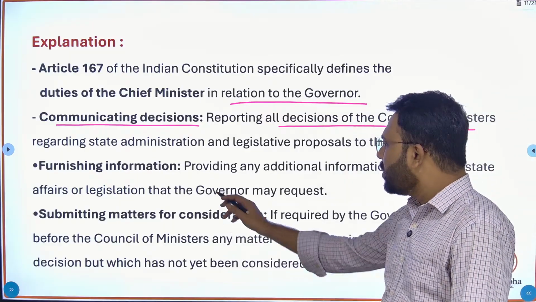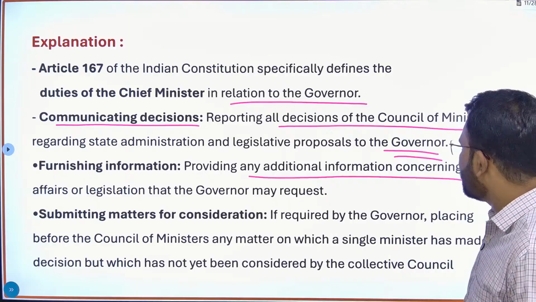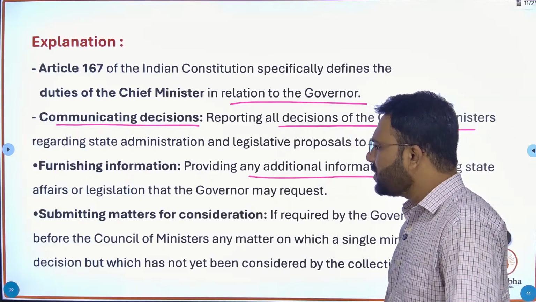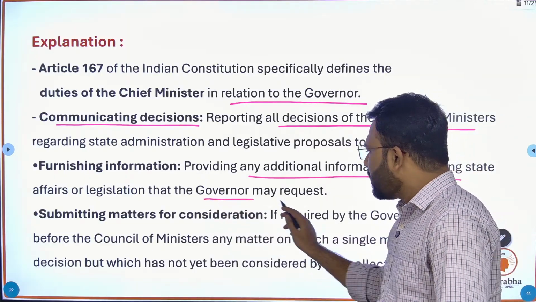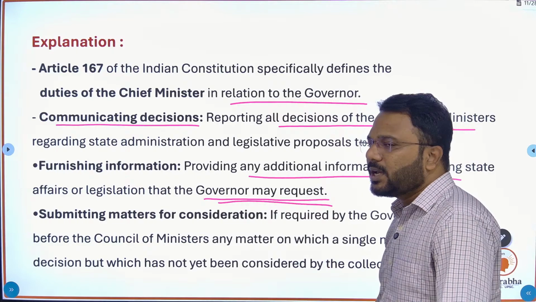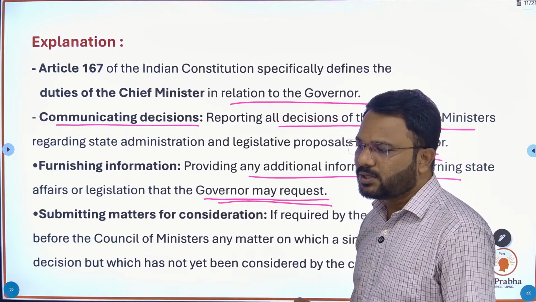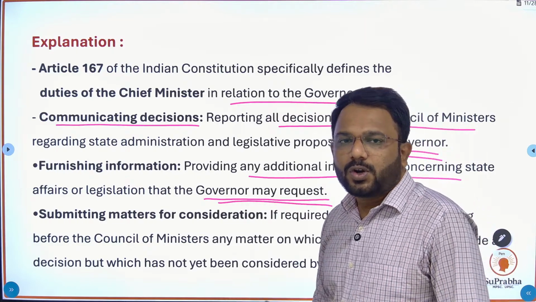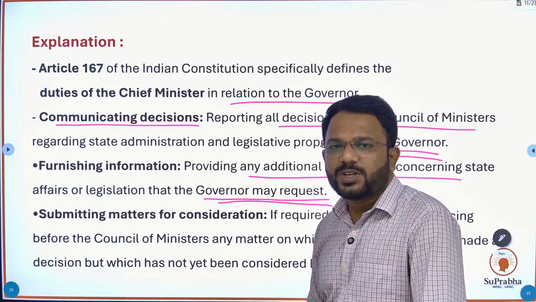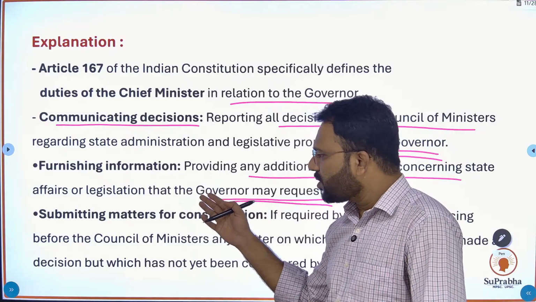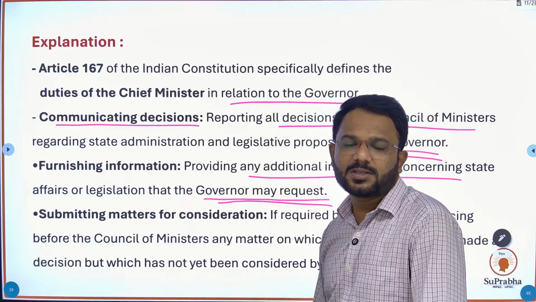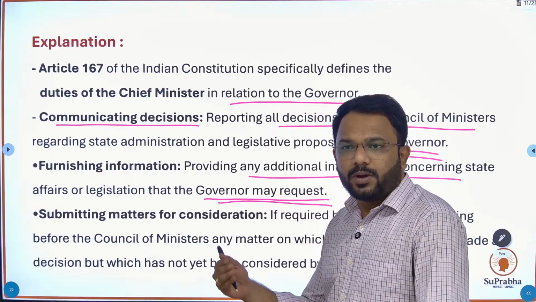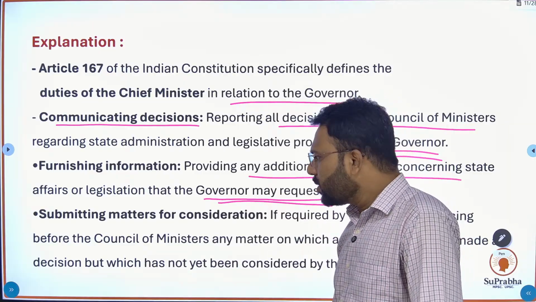Furnishing information, providing any additional information concerning state affairs or legislation that the governor may request. So if the governor requests the chief minister for any information related to state affairs or legislation, the chief minister has the duty to present the information to the governor.